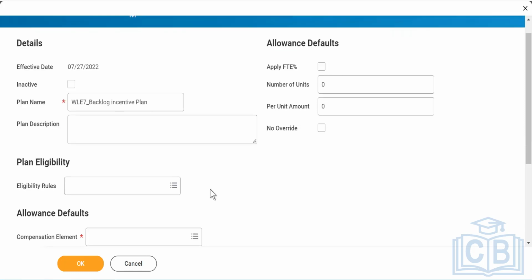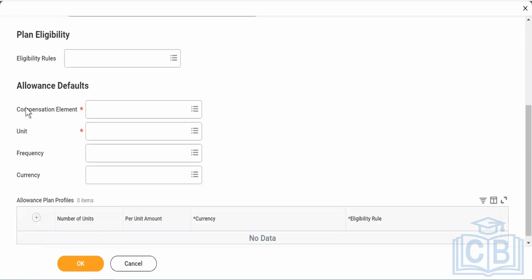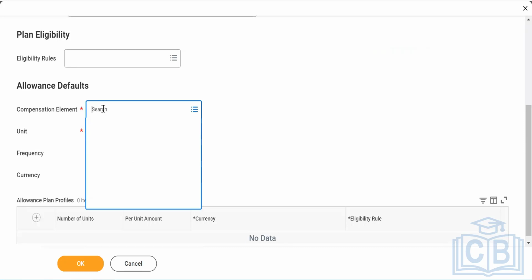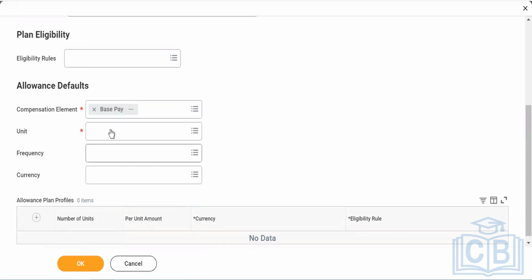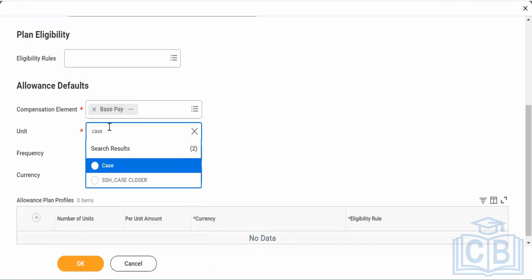And we are not linking it with eligibility rule. Now here you see compensation element. Now compensation element is basically my base pay. But I have to select the unit because it is a unit based plan. So let's say that I have to look into units. So it will be more like cases. Let's see if I have case or cases, whatever it is. Yes, I have got a unit as case.